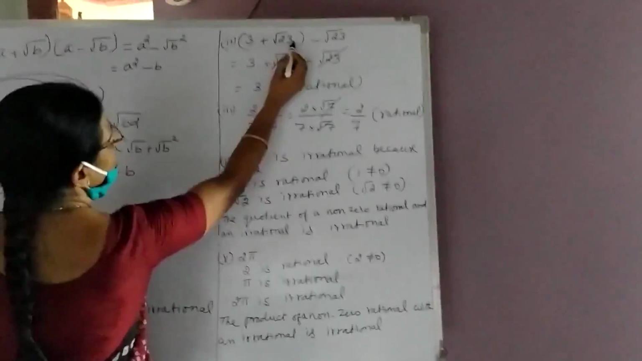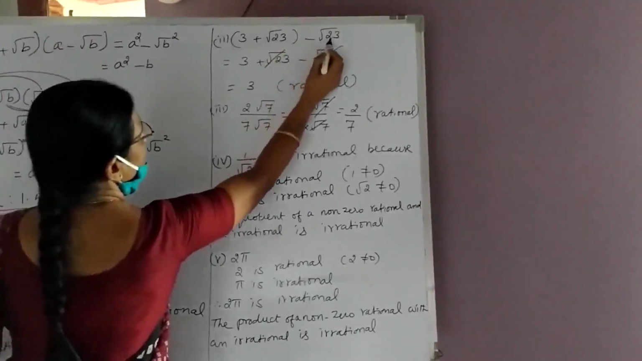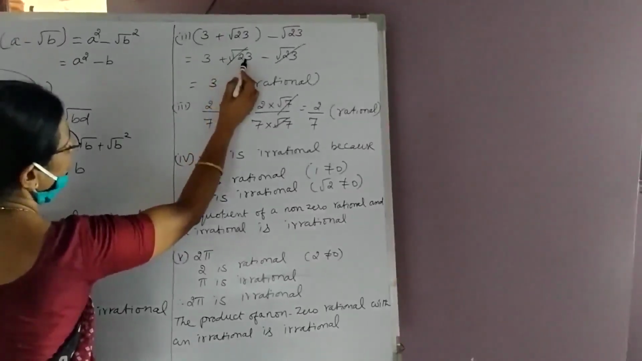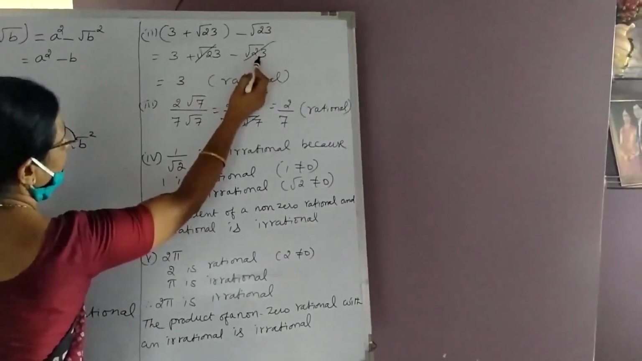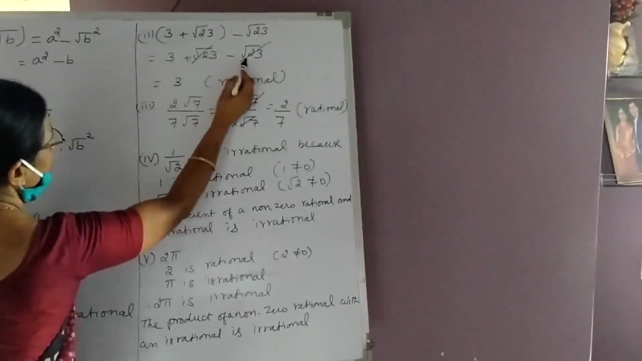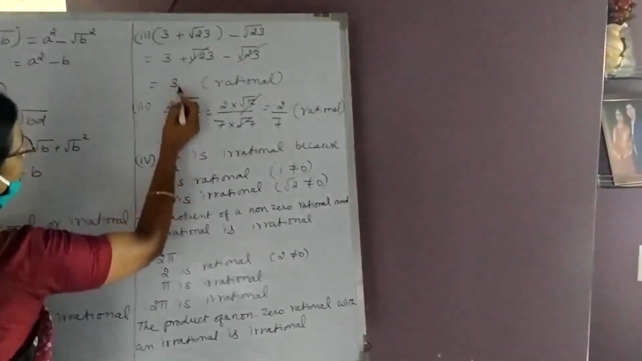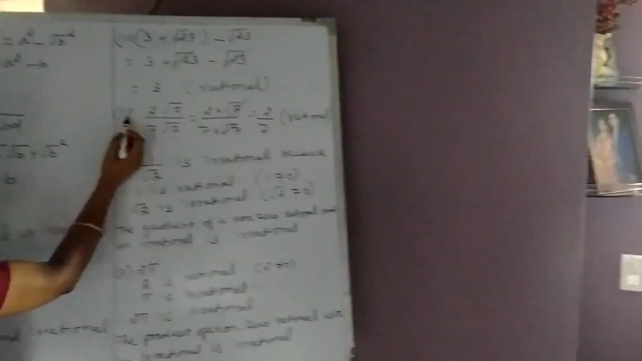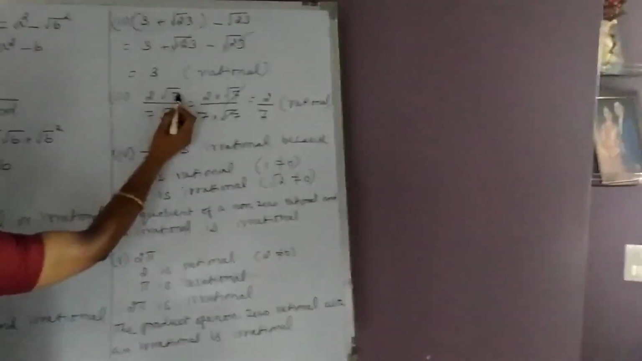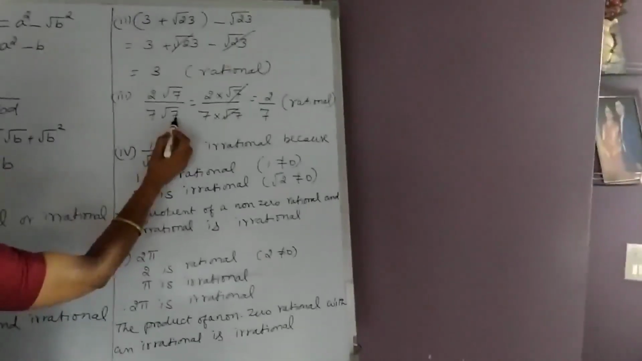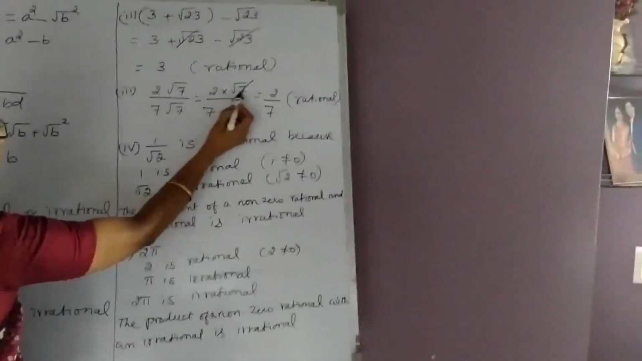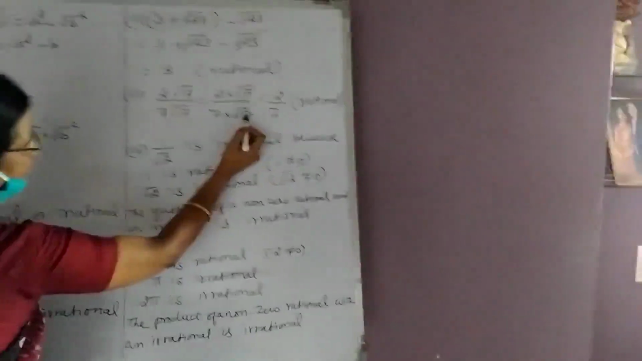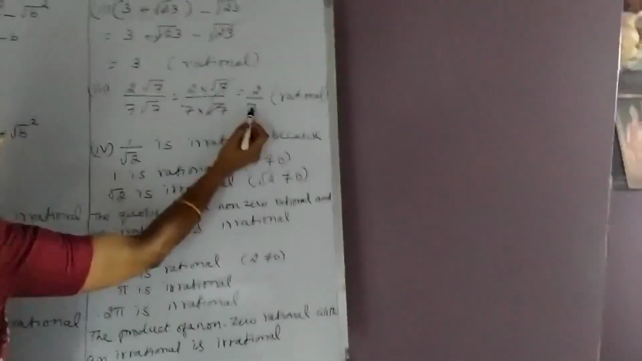Here, 3 plus root of 23 minus root of 23. I have opened the bracket. I get 3 plus root of 23 minus root of 23. The numbers are equal but opposite. Therefore, they get cancelled. The result becomes 3. We know very well 3 is a rational number. The third sum is 2 root of 7 divided by 7 root 7. Can be written as 2 into root 7 upon 7 into root 7. Root 7 gets cancelled. Here we are getting 2 upon 7.